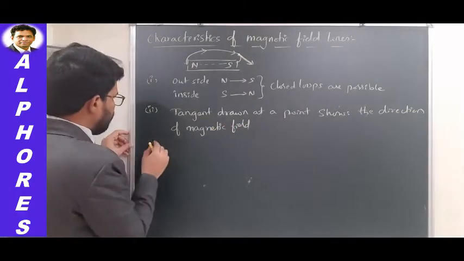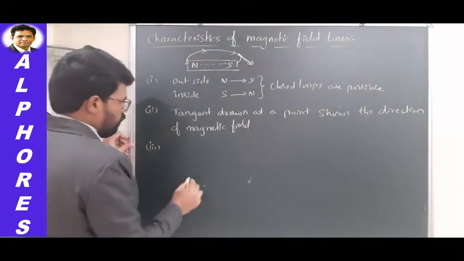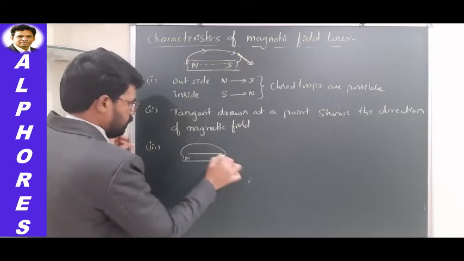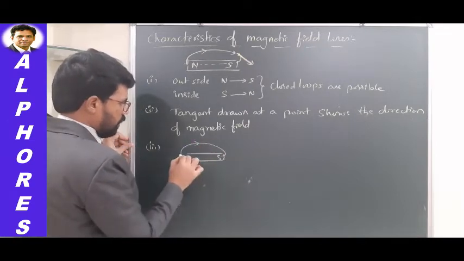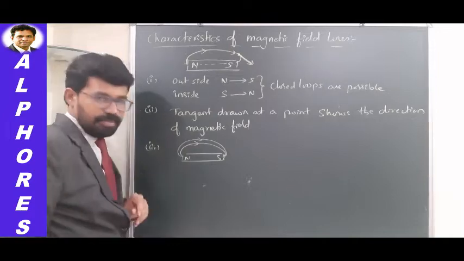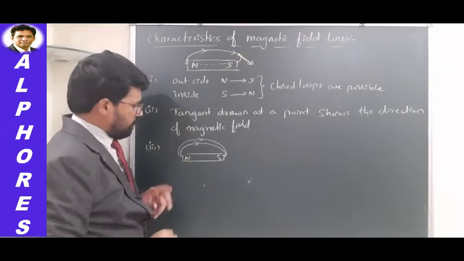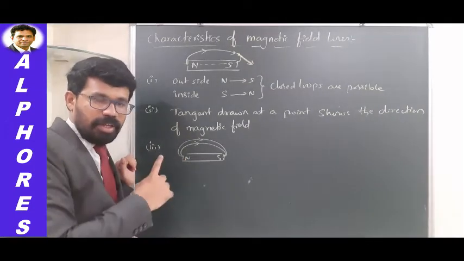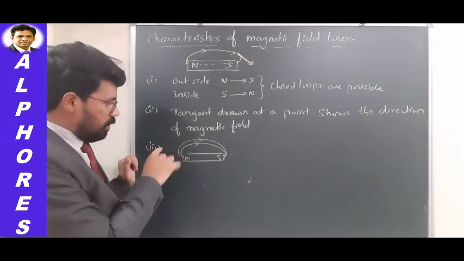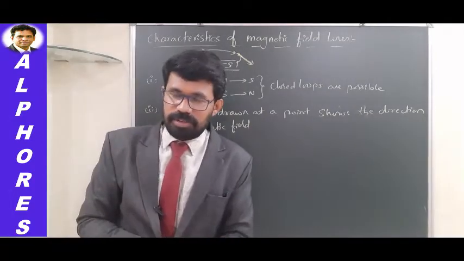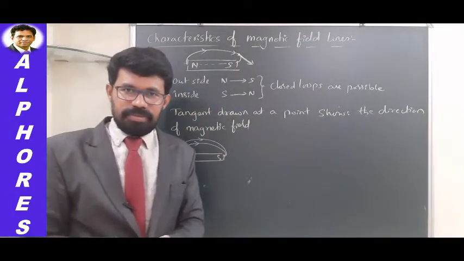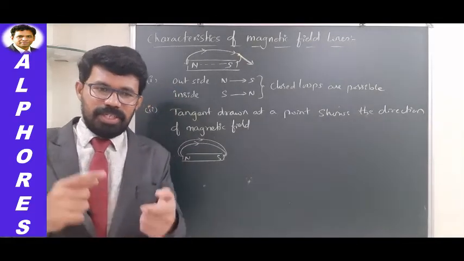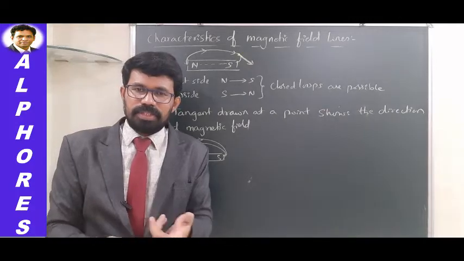One more point is, if you have taken a bar magnet something like this, let us say this is north pole, this is south pole. One line is traveling from north to south like this, another line is traveling from north to south like this. What if you think about the possibility of intersection of these two lines? Whether one line intersects with the other line or not. The similar possibility we have explored in case of electrostatics. Electric field lines which are starting from positive charge and traveling up to negative charge, do they intersect or not? The answer is they do not intersect.